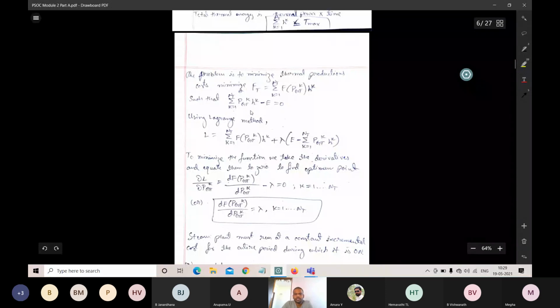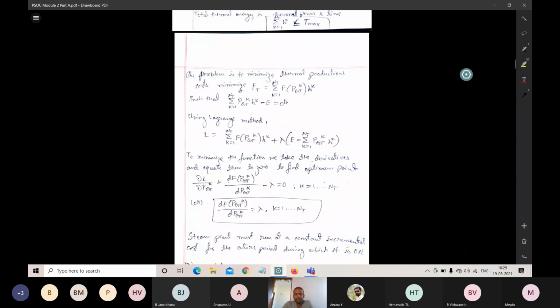So the sum of Pgt raised to k times H raised to k minus E is equal to 0. That is, the total energy E at the steam plant will be given by the sum from k equals 1 to NT of Pgt raised to k times H raised to k. H is the total hours, and Pgt is the power generated by the thermal power plants.